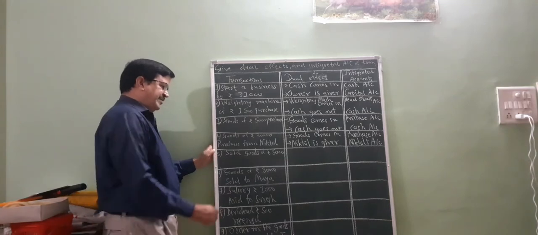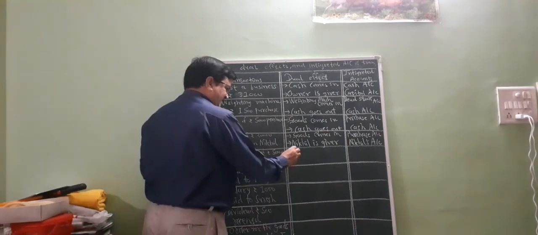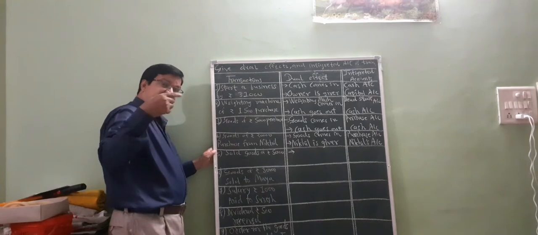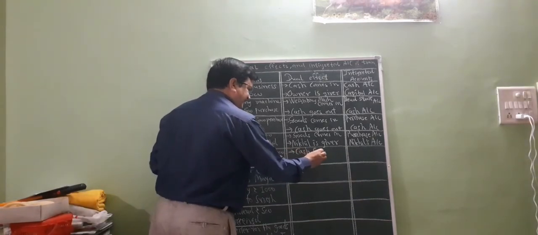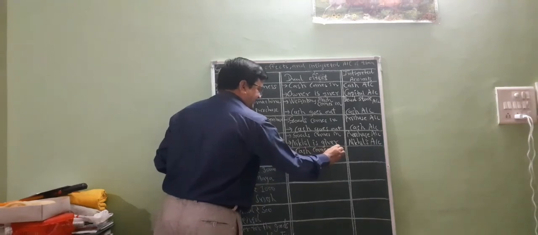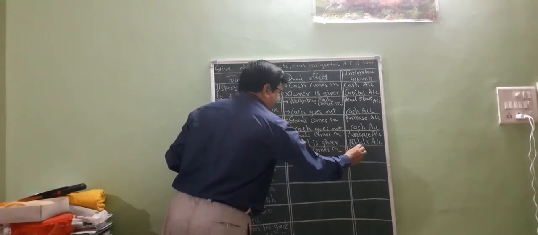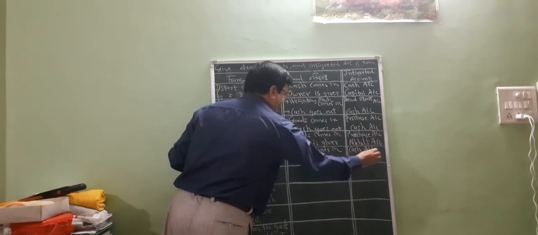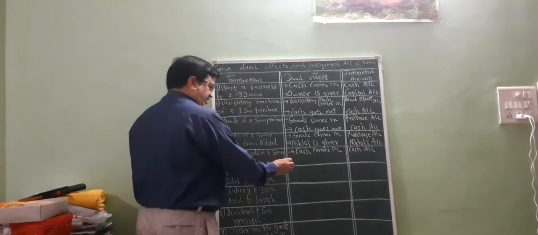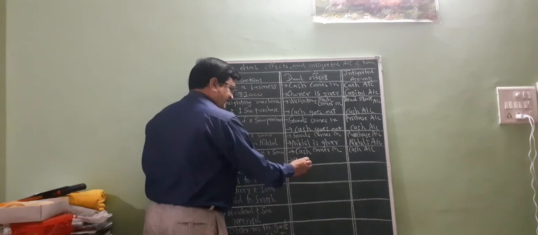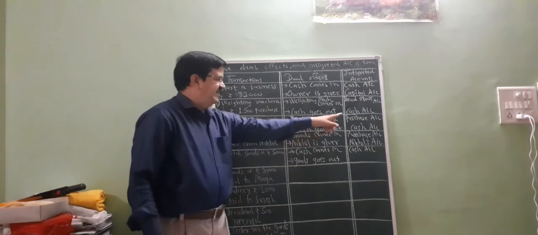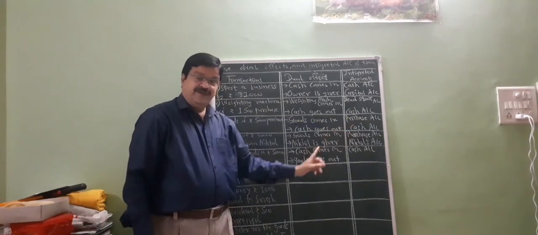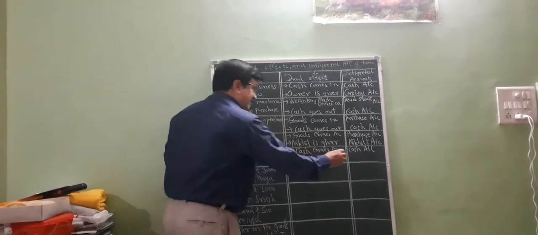Then sold goods of rupees 5,000, cash transaction. When you sell the goods, cash comes in. So the first account is cash account, and goods goes out. Friends, when goods comes in, it is purchase. When goods goes out, it is considered as sales account.